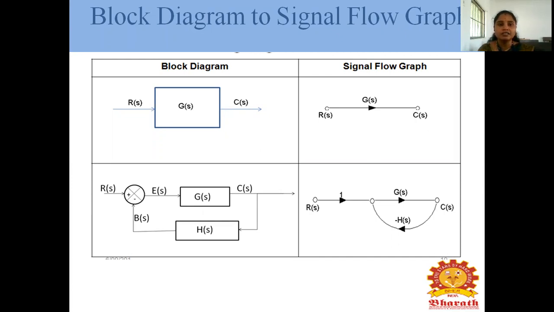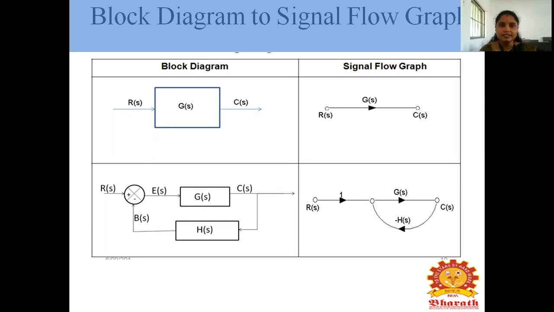Another is concentrating the summing points. Moving a summing point forward means we have to write G, and moving backward means we have to write 1 by G. For the branching point, moving backward means G, and forward means 1 by G. It's the opposite of the summing point.